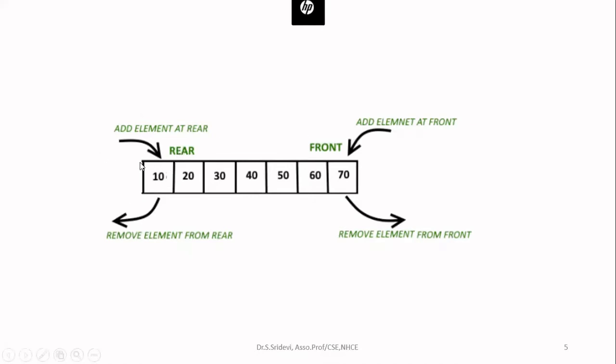And if you see here, in the case of the rear end, I have written you can either add the element as well as remove the element. Similarly, in the front end also, you can add the element or otherwise remove the element. So this is a special case of a queue.